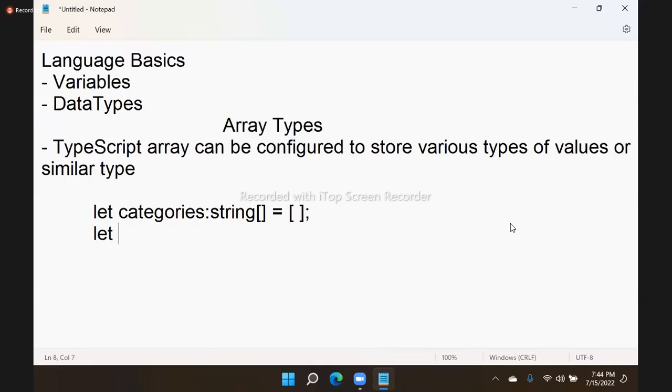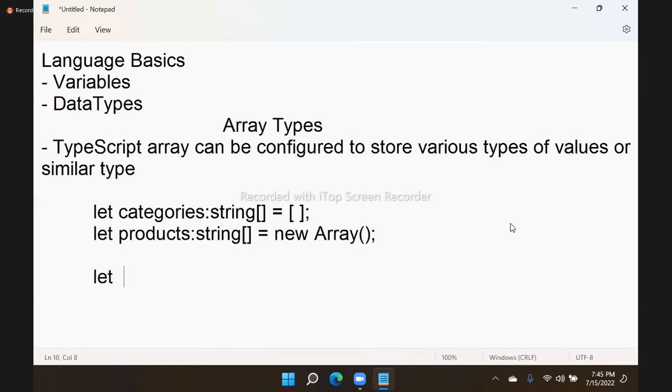You can configure the meta character, or we can say LET categories, suppose some products. Products is a string type, and we can use new Array, the array constructor. Already you know, an array can be initialized in memory by using the array meta character and the array constructor. This is the same type. Suppose you want the array to handle various types, simple.